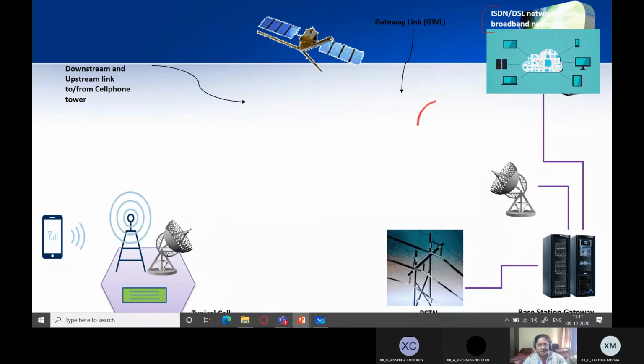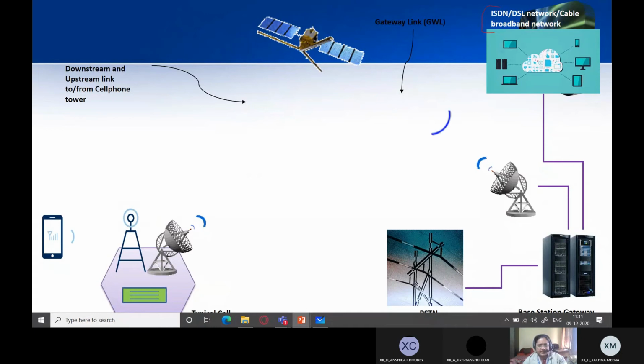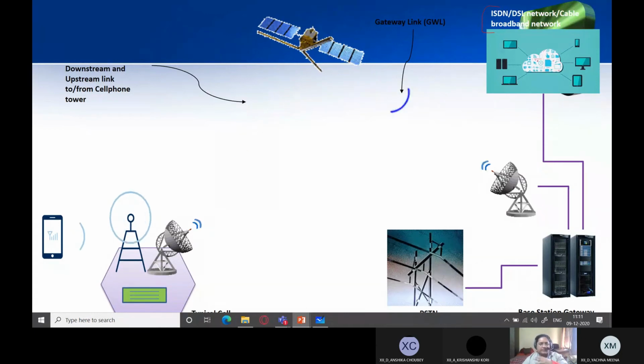I'm using a Wi-Fi modem which is connected to the ADSL modem, and this modem is actually connected to the DSL broadband network, right? And which is also connected to the internet using the cell phone network. So how is it possible? Because of this gateway link.